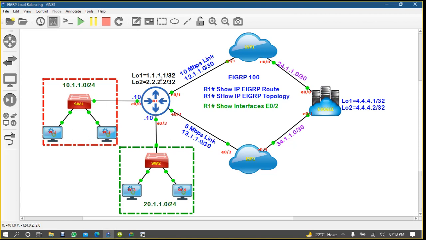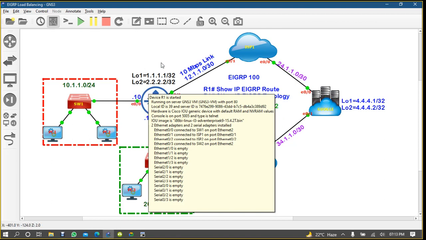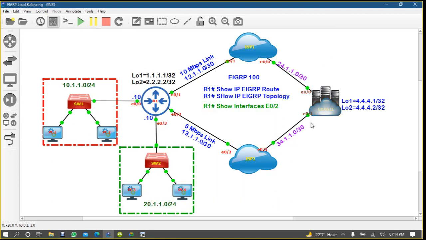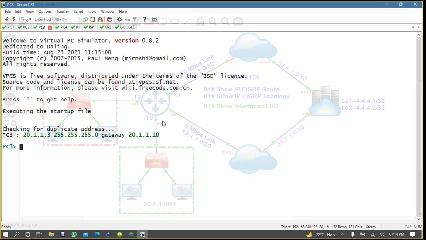On router 1 you are using two loopback interfaces, 1.1.1 and 2.2.2. So in total how many interfaces do you have on R1? 6 interfaces, 4 physical and 2 loopback, right? ISP1 has 2 interfaces, ISP2 has 2 interfaces. Google is using 4 interfaces, 2 loopback and 2 physical. And we are running EIGRP.